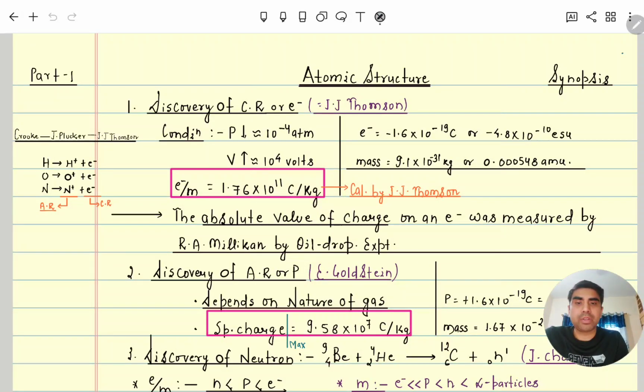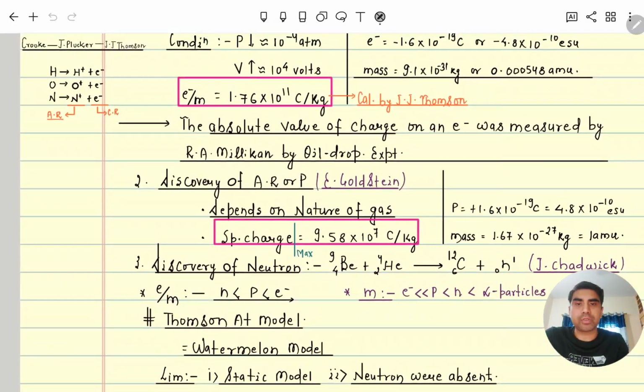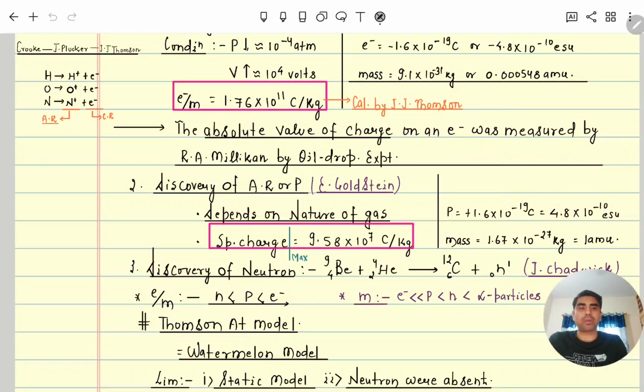After this discovery of cathode rays, the discovery of anode rays also happened. But before that, we will discuss the Millikan oil drop experiment a little. In the Millikan oil drop experiment, he took one container and connected two circular plates in it: the upper one, a positive plate, connected to the positive terminal of the voltage source, and a negative plate connected to the negative terminal of the voltage source.